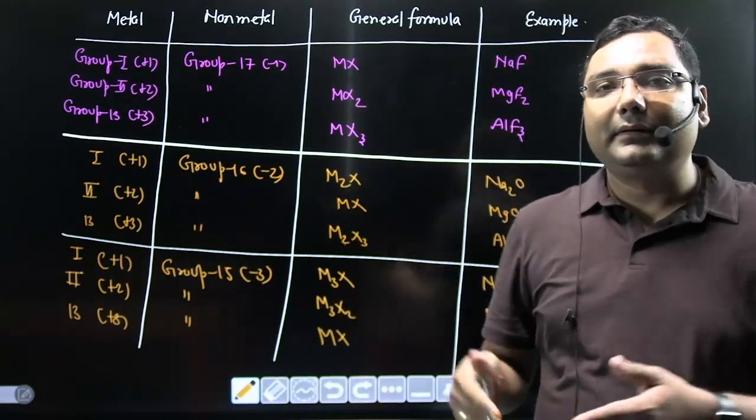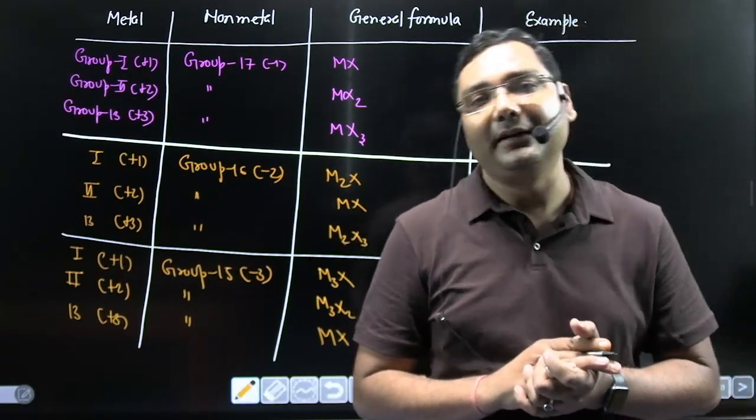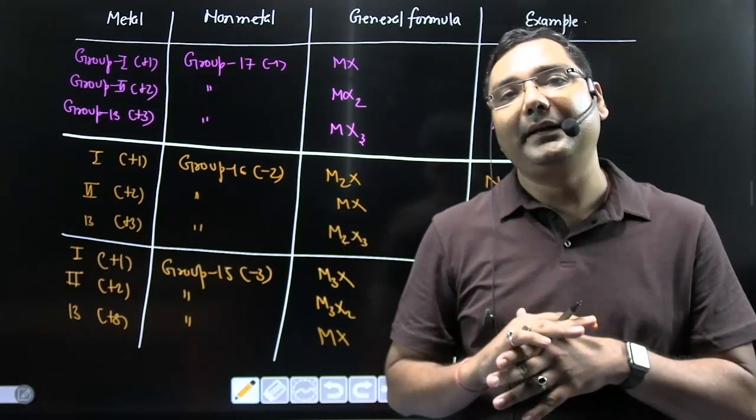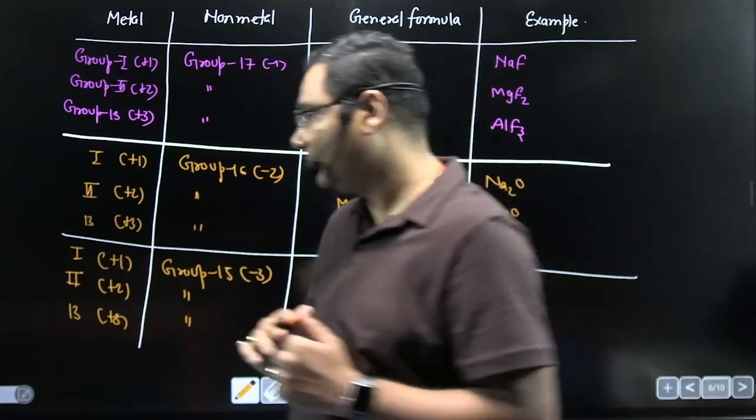Such type of question has been asked in different examinations like IIT, JEE and NEET, and you have to find the general formula formed by this metal and this non-metal. So this is the basic criteria.